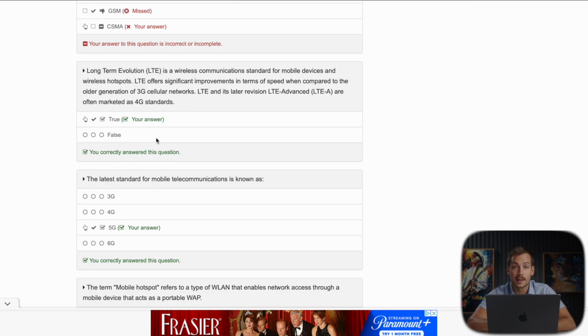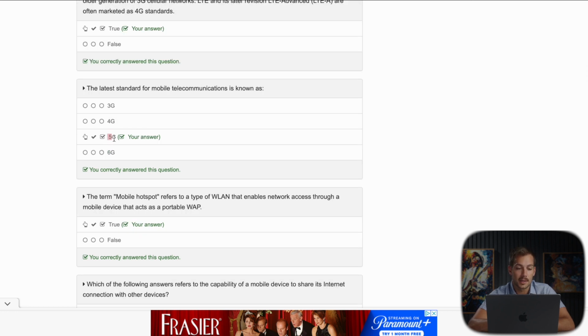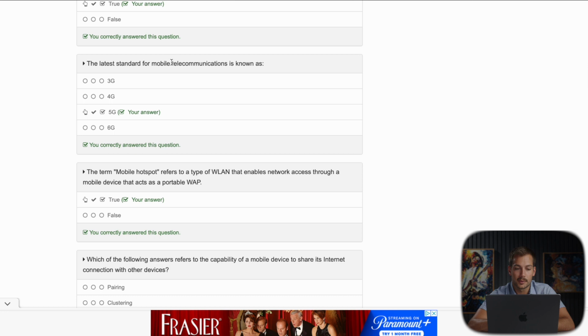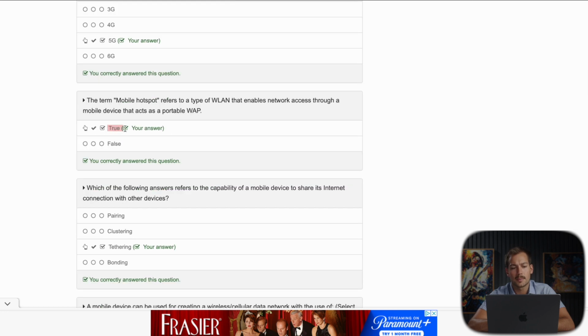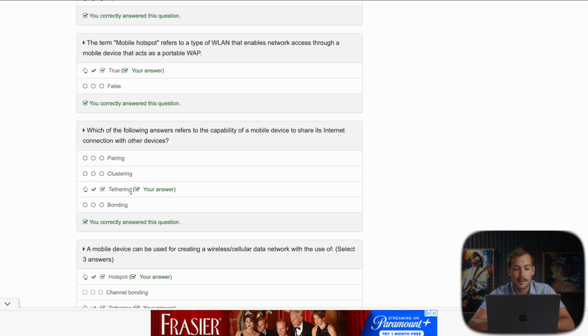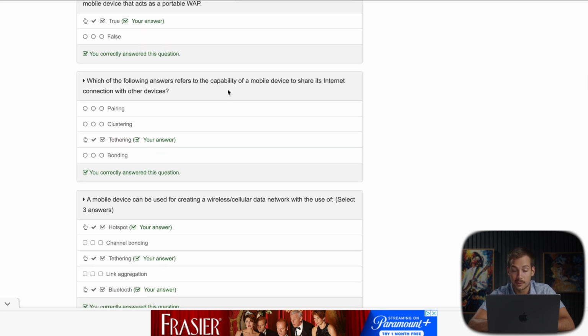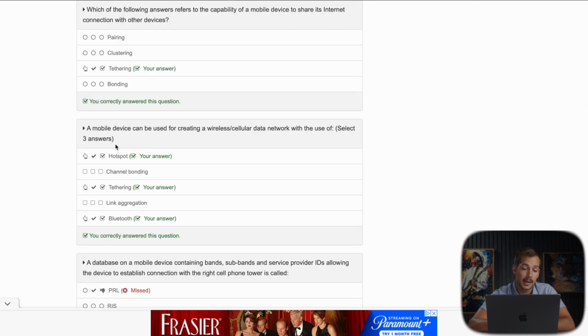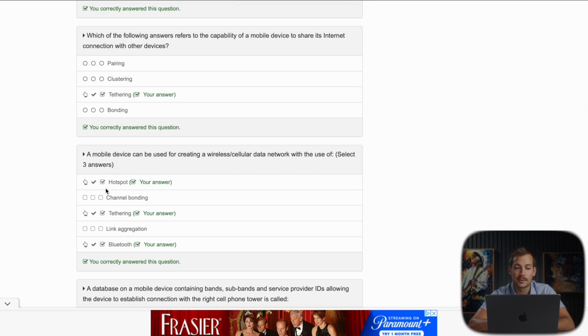LTE is often marketed as a 4G standard. You can kind of know the answer to this question based on what your phone says. Now it'll say something like 5GE, but previously for the last several years it would say 4G/LTE. And then again 5G, that's the latest standard for mobile telecommunications. And then mobile hotspot, just explaining what it is, that is a true statement. Tethering is the capability to share internet connection with other devices, mobile devices. And then again, we got this answer from the last several questions.